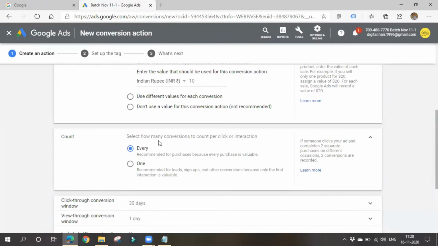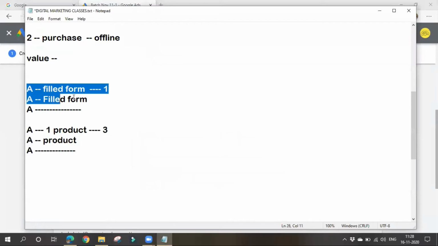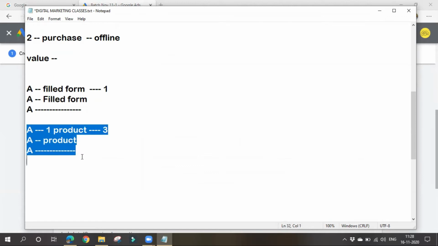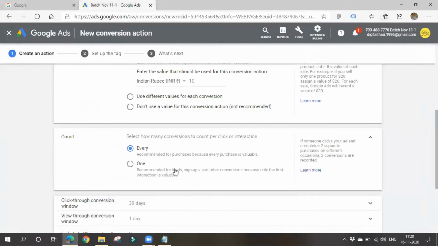Next, count. Select how many conversions to count per click or interaction. This is also a bit similar. It is asking me how many times I should count the conversions. If it is done by the same person, I'll count it as one conversion only. In the second case, like e-commerce, if it is done 1,000 times, I'll count it as 1,000 times. Recommended for leads, signups, and other conversions, because only the first interaction is valuable.